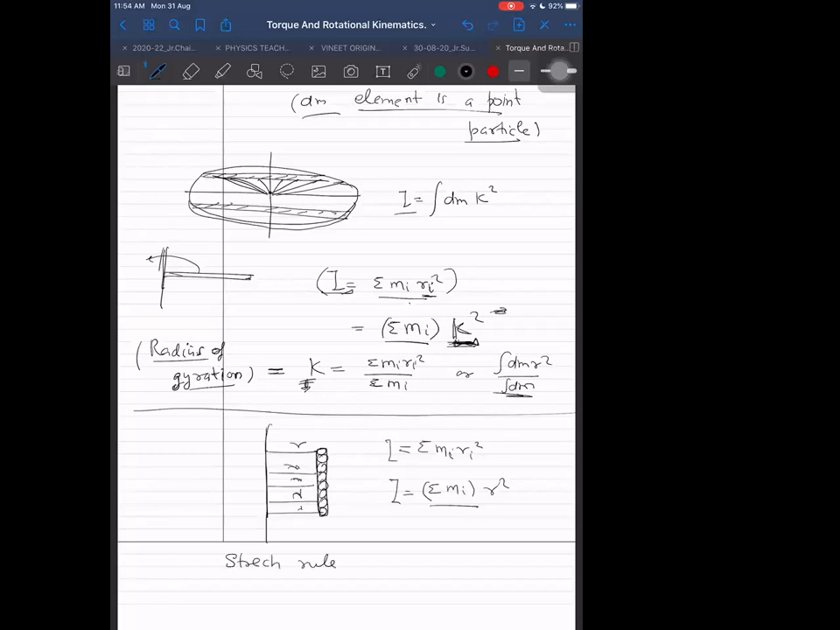This is also called the stretch rule. What do we mean by stretch rule? If I have a mass m, and if I stretch that mass parallel to the axis, the moment of inertia still remains the same, because by stretching parallel to the axis, the distance from the axis does not change, and the mass is also constant. As long as distance does not change and as long as the mass does not change, how can the moment of inertia change? The moment of inertia depends on these two factors. So this is the stretch rule.